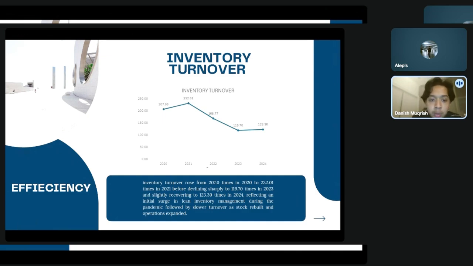For 2022 and 2023, a strategic decline: the ratio dropped significantly to 168 in 2022 and 190.70 in 2023 as the company rebooted stock for service upgrades and technical advancement, leading to higher capital tied up. Lastly, 2024 is a stabilization year. A slight recovery to 123 times indicates a better alignment between inventory purchases and actual operational demand.